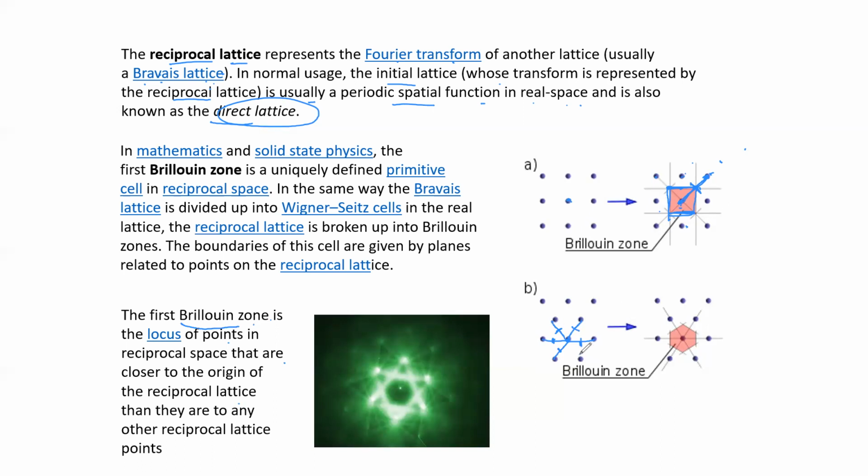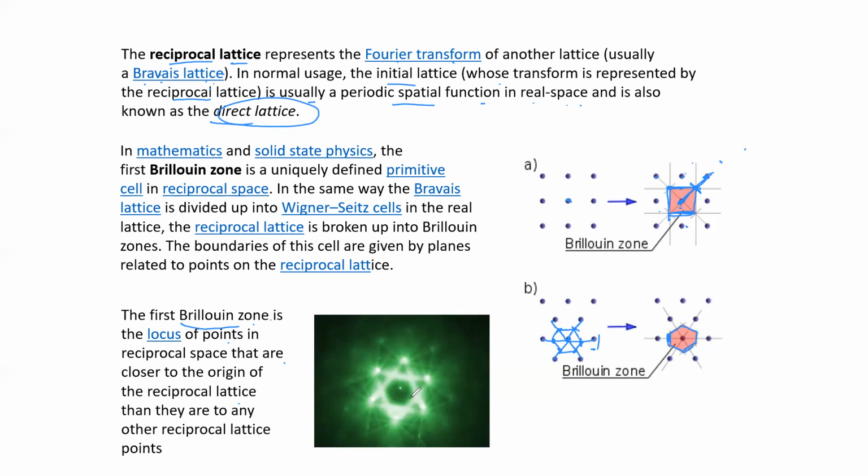Next atom's half distance, and this is the last atom's half distance. So we can then connect all these points. You will get the hexagonal Brillouin zone for this periodic structure. Okay, so this way you can draw the Brillouin zone for any atoms.